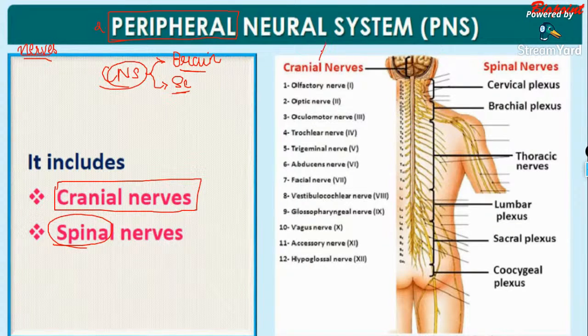You don't have to study the names of each of these spinal and cranial nerves. We'll study them when we reach medicine. After your NEET exam, when you reach your medical colleges, you will study the name of each of the cranial nerves and the spinal nerves in detail along with their structure.